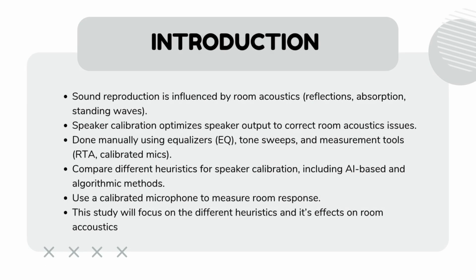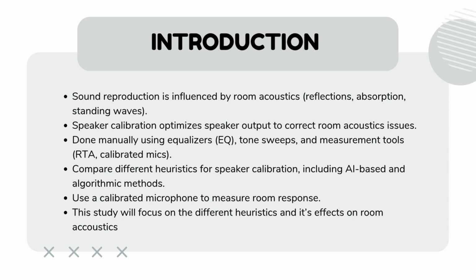When we listen to sound in a room, the experience is heavily influenced by room acoustics. Factors like reflections, absorptions, and standing waves can distort what we hear, causing issues like exaggerated bass or loss of clarity. To address these problems, speaker calibration is commonly used. It's a process that optimizes the speaker's output to correct for these acoustic issues.